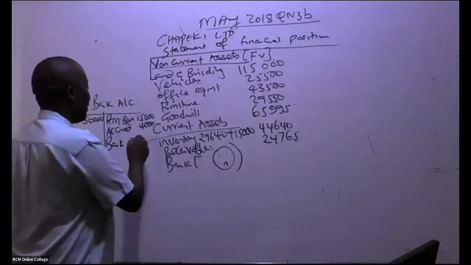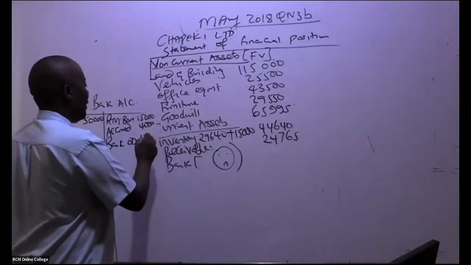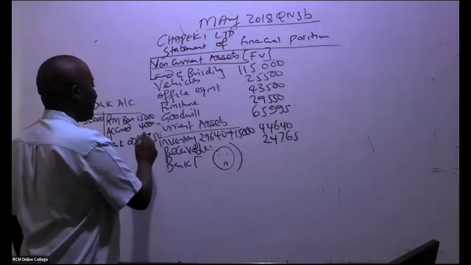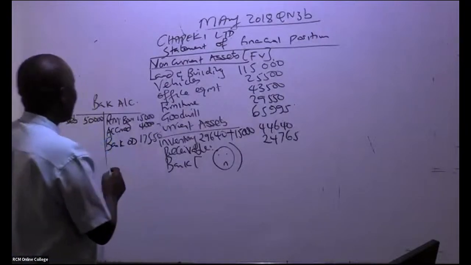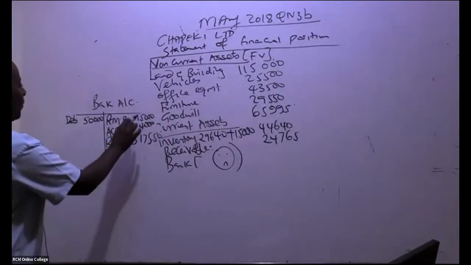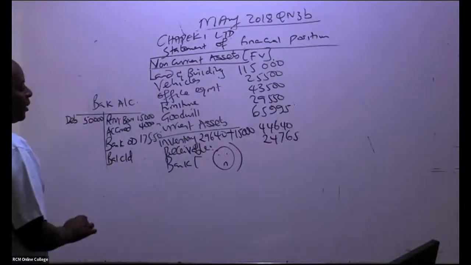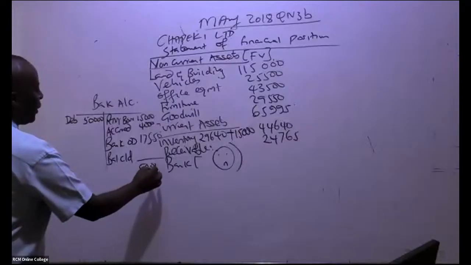17,550, 75. And that is it. So go ahead and give me the balance carried down. It will be here. Balance carried down, 50,000.